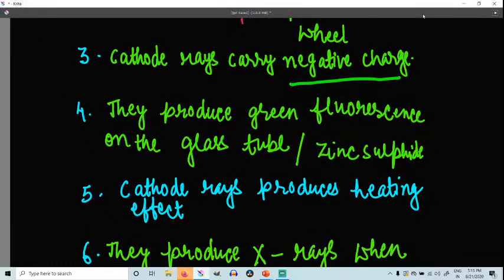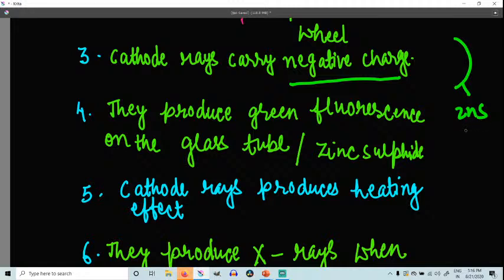Okay. So they produce green fluorescence on the glass tube, we have seen in the beginning, right? They produce green fluorescence on the glass walls of the discharge tube, as well as on certain substances such as zinc sulfide. If the discharge tube has a coating of zinc sulfide, then what is going to happen? You will also get a green fluorescence.